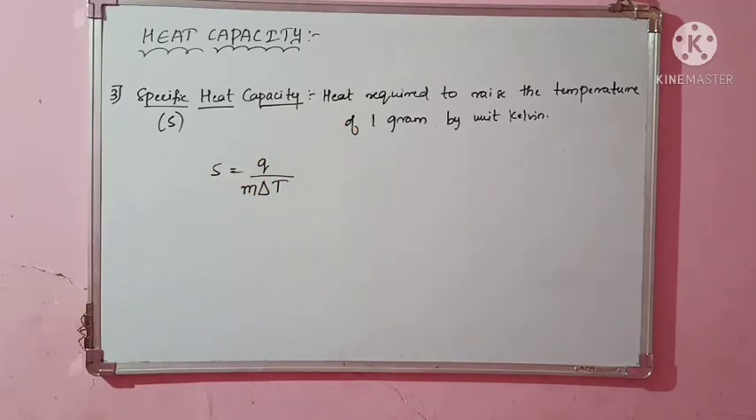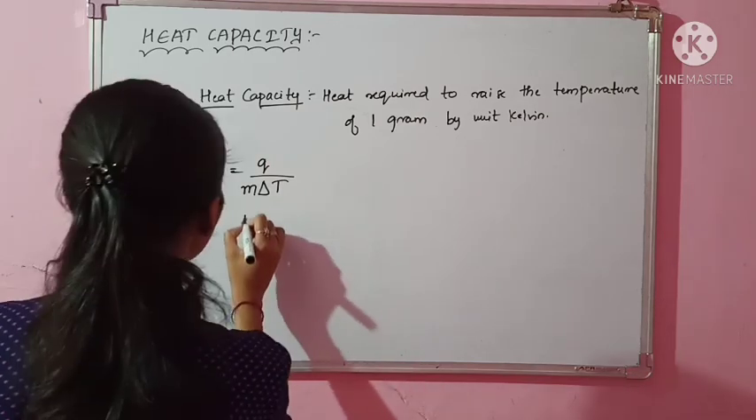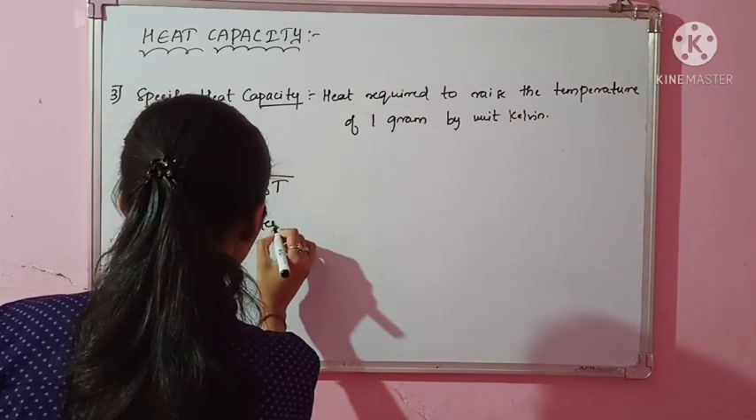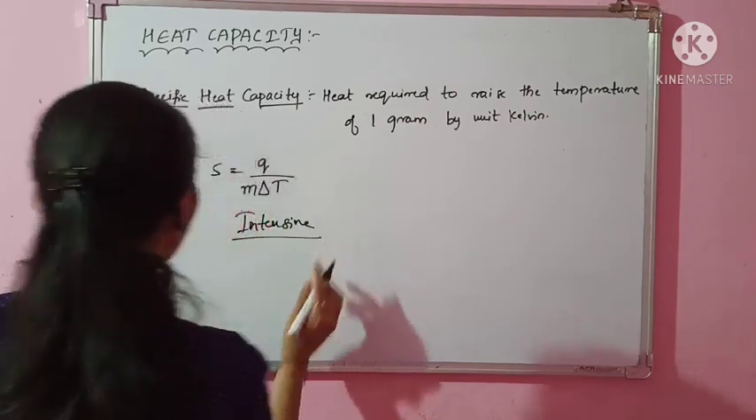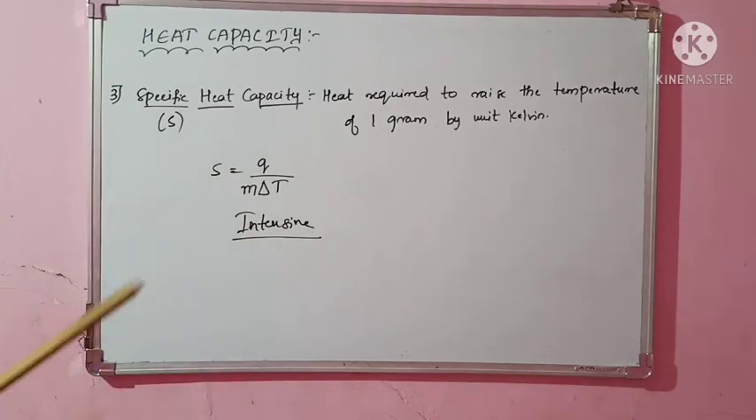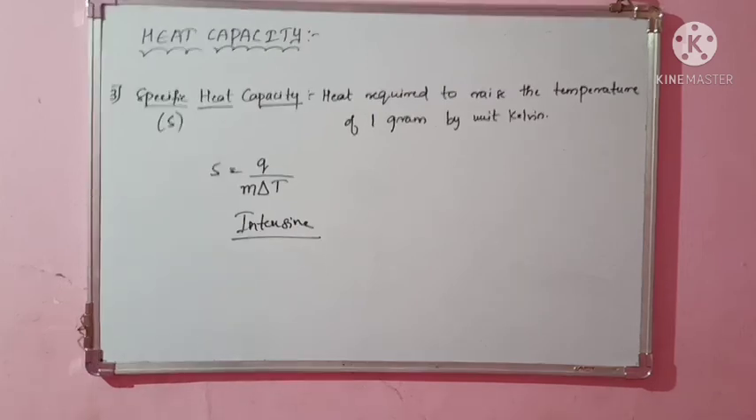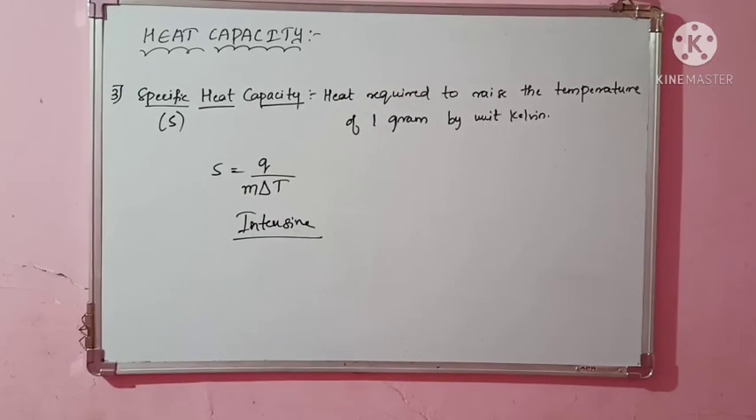So again, definitely this will be an intensive property. Why is it an intensive property? Because here also it is independent of the amount of substance. It is only dependent on 1 gram, so it will always be the same. So this is all about the specific heat capacity. I hope you are clear with heat capacities: molar heat capacity, total heat capacity and specific heat capacity. Thank you.